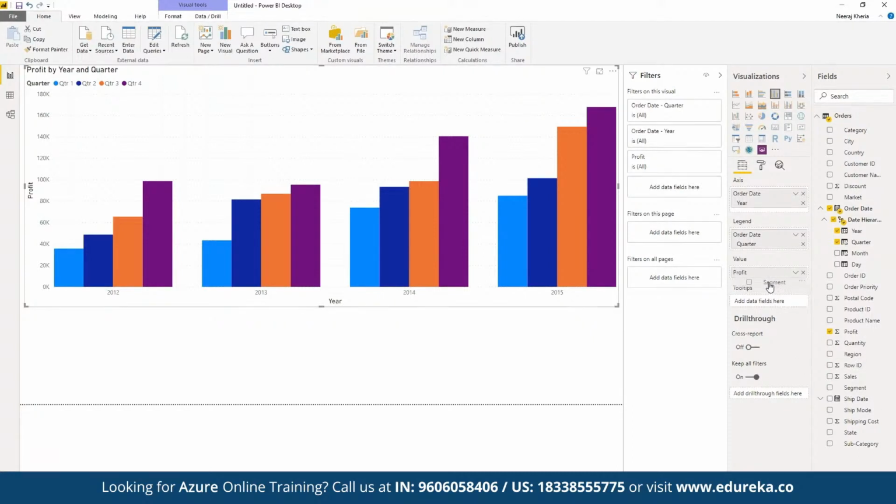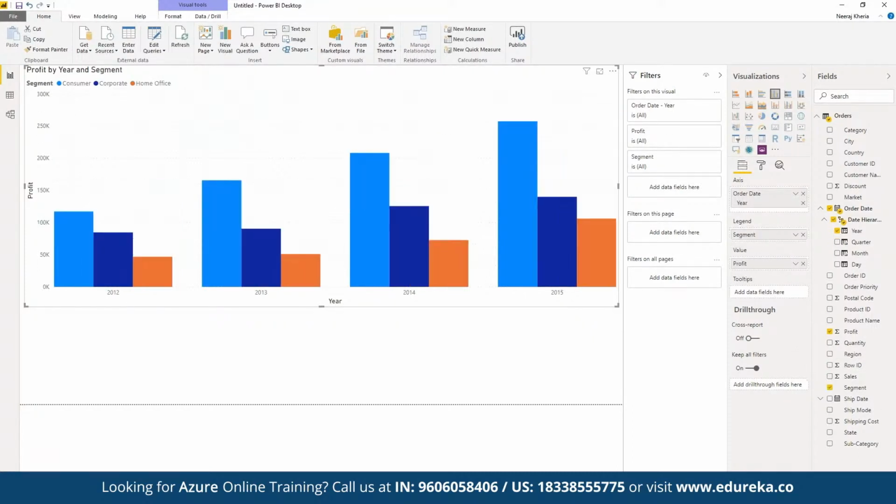So let's say we want to also showcase the segment as well, segment also in terms of the legend. For example, segment as in which segment we have spent the most. For example, in which year consumer goods have been sold the most, or the corporate segment has been sold the most, or the home office has been sold the most. We can define it as a part of segment. So it depends upon us how exactly we are going to map it out, what kind of problem statement we are going to solve. Suppose a company asks us, what has been the profit distribution for different segments in different quarters of the year?